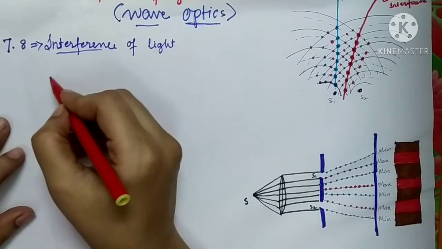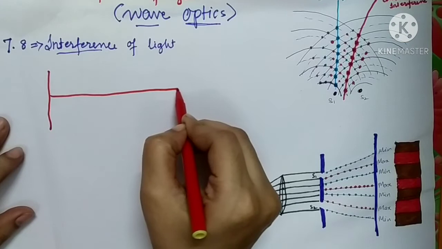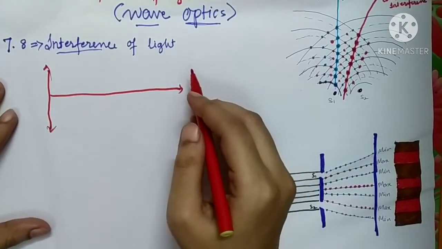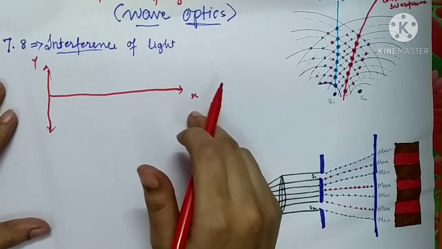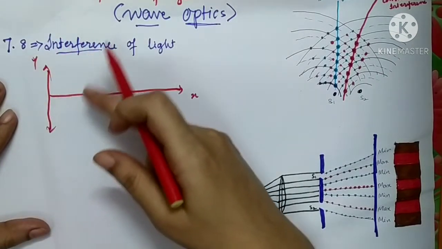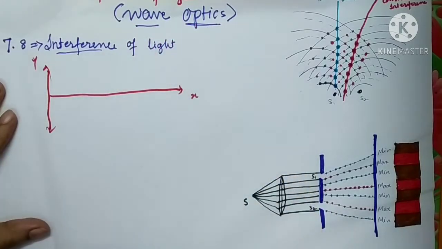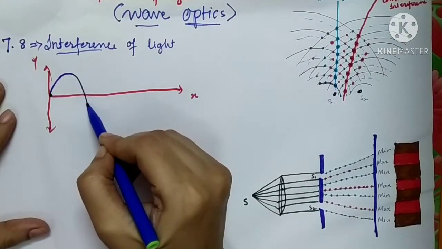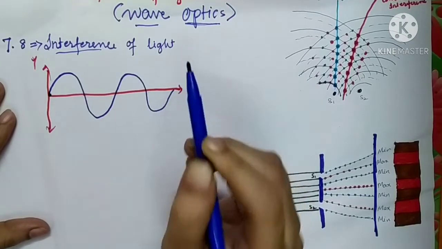So let us consider I am drawing one wave which is transverse. I have taken two axes to show the propagation of the wave, the x-axis and the y-axis. On the x-axis, I represent the position of the particle, while the y-axis gives the up and down displacement of the particle when the wave is propagating. Let us take one transverse wave propagating along the x-axis.